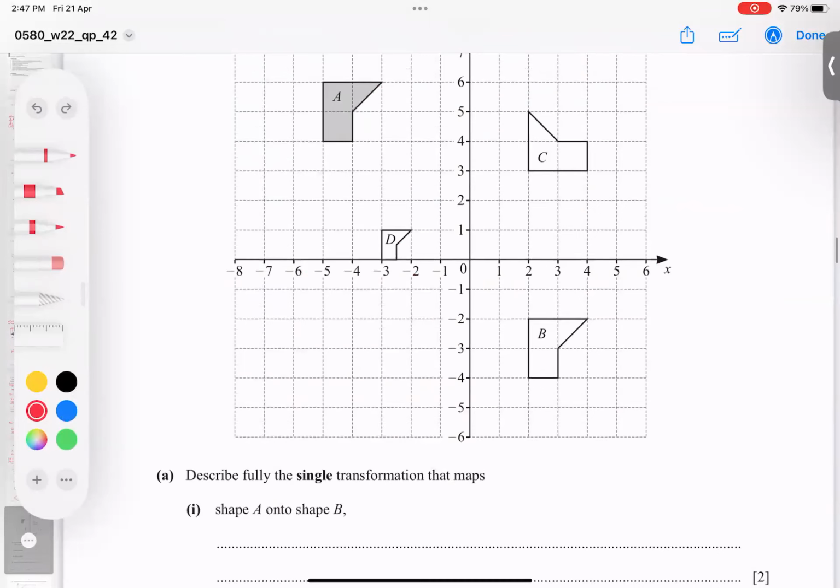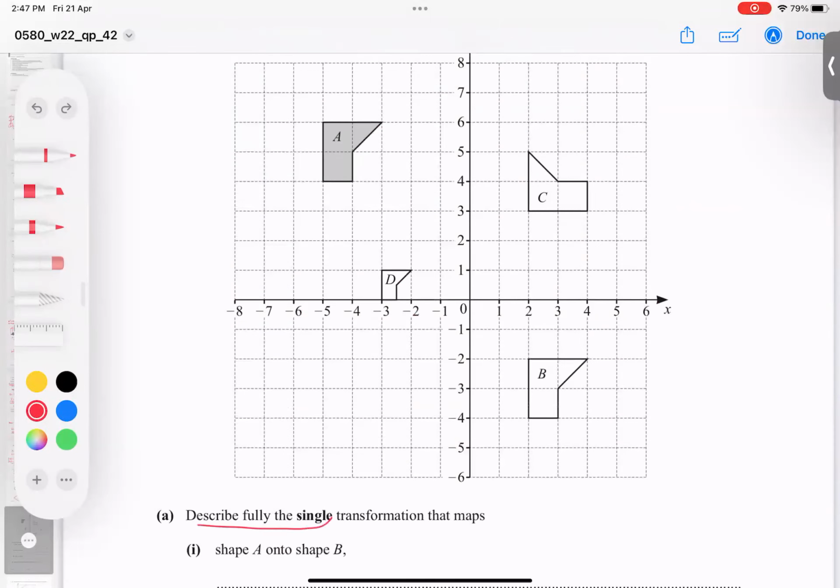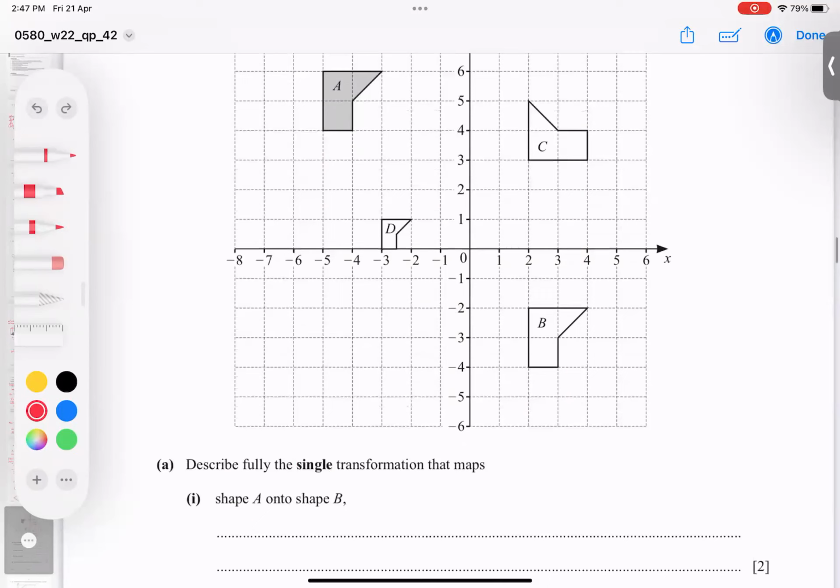Question number 4. What is described fully single transformation A onto B? What is going on from A onto B? When the shape does not just change position only, so this is called translation. I can see here translation, by column vector. What is a column vector? Because first X comes, then Y comes.